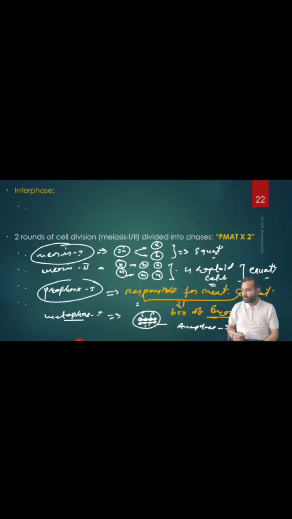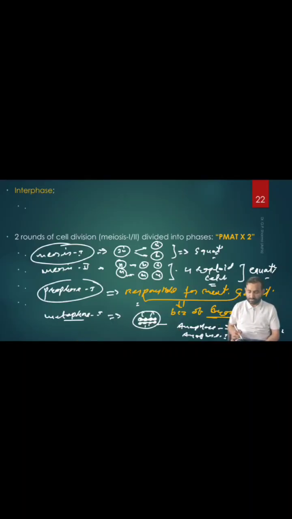So what happens here, during the anaphase 1, if an unequal number of chromosomes moves to the opposite side, it creates non-disjunction. So non-disjunction is produced in the anaphase 1 or anaphase 2, because the chromosomes divide into two folds during the anaphase. That's why non-disjunction occurs.